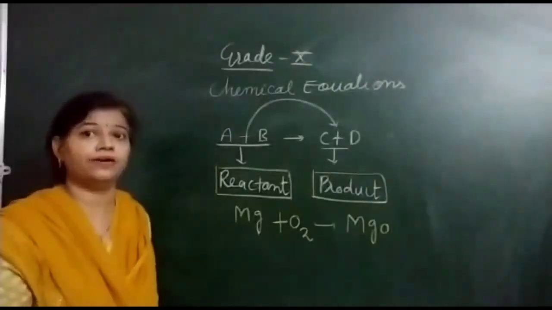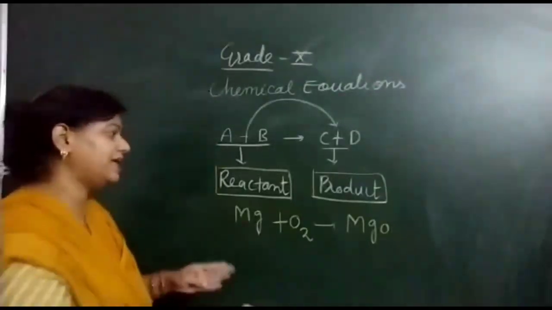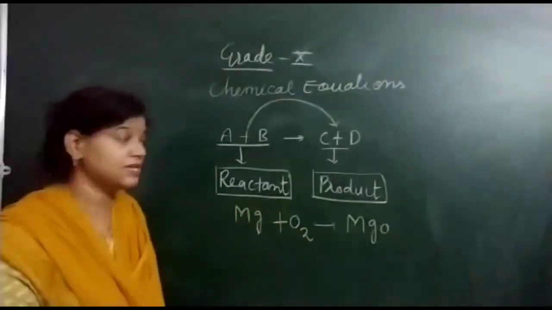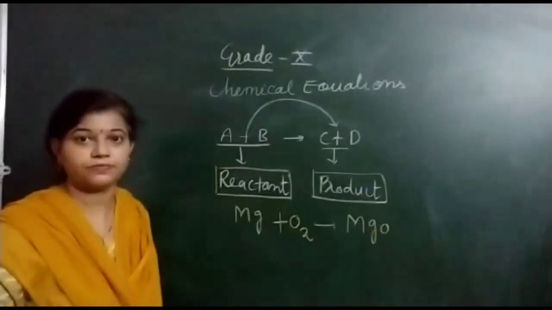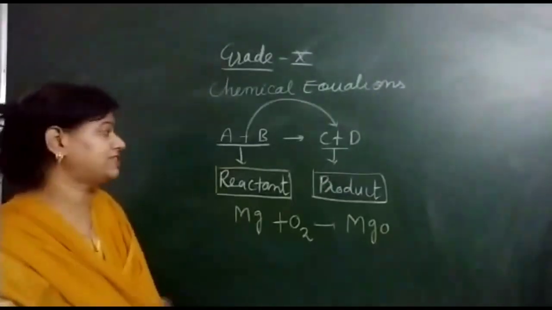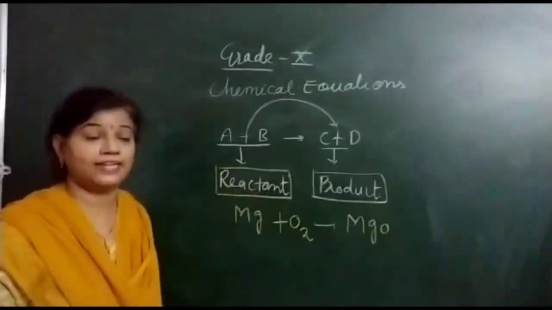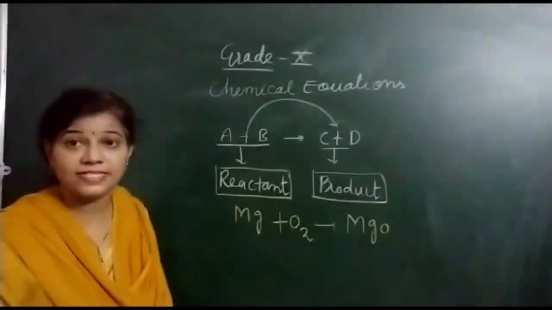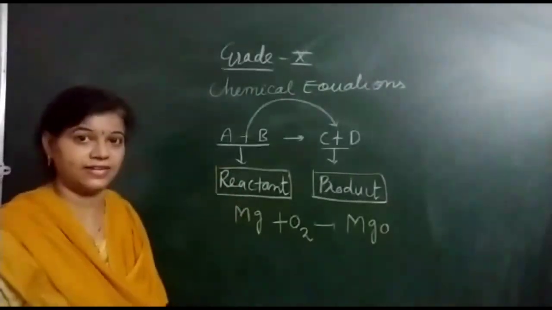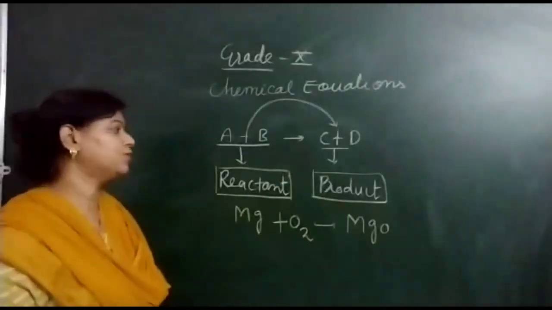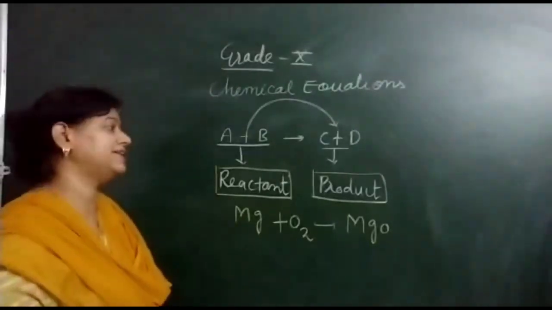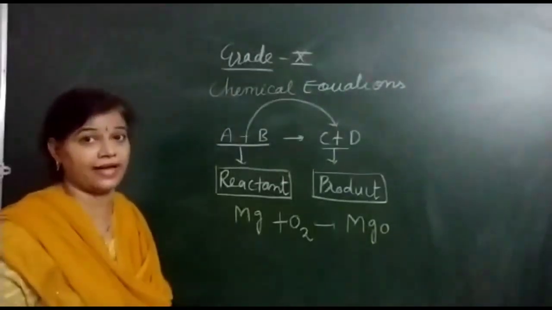And when this chemical reaction I am representing with the help of symbols and formulas, it becomes a chemical equation. An equation is having two sides, the RHS and LHS, that is one is the reactant side and one is the product side. Clear? LHS, RHS, for your understanding I am telling, you can just remember in chemistry, one is the reactant side, one is the product side.